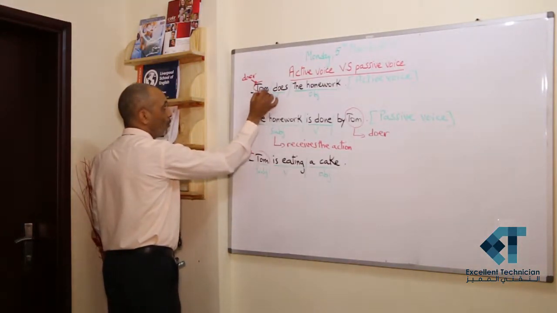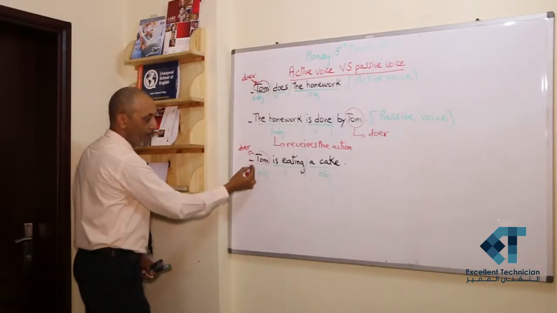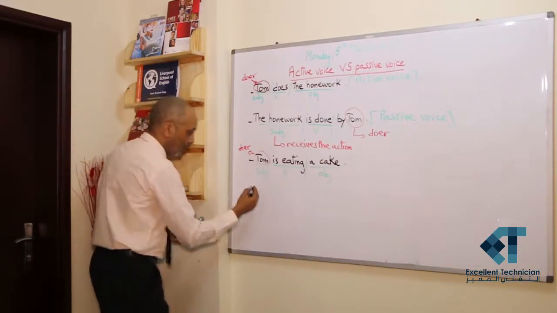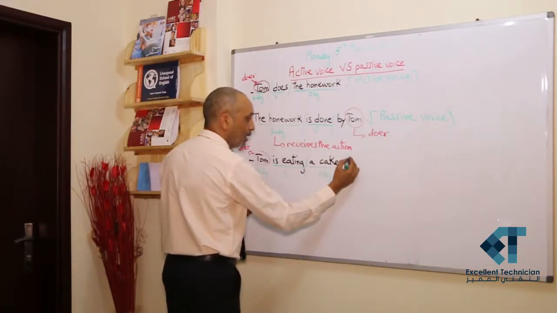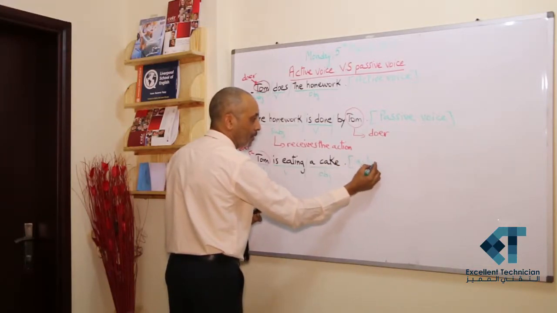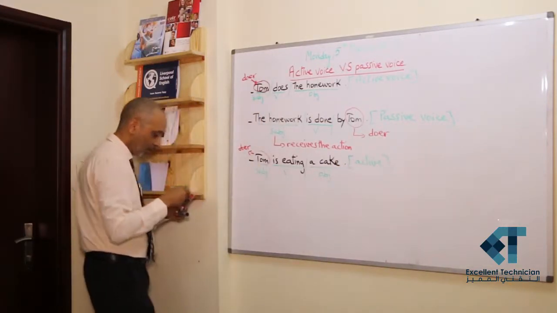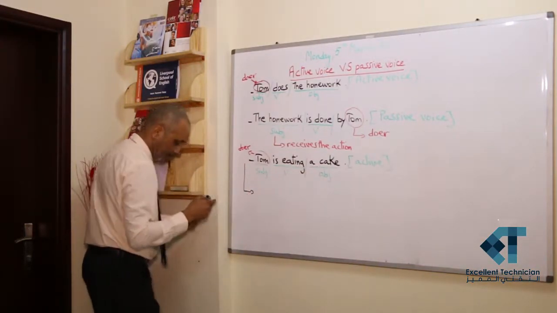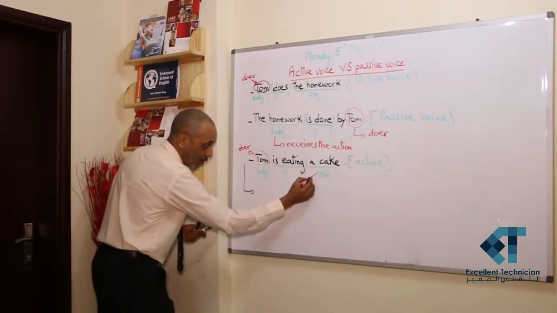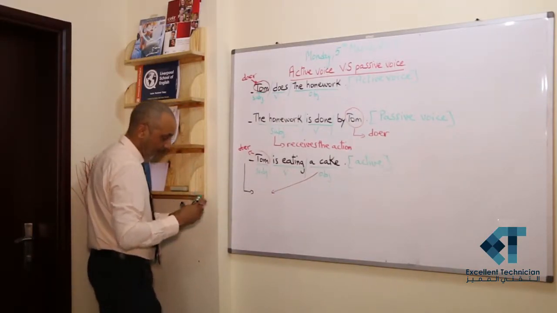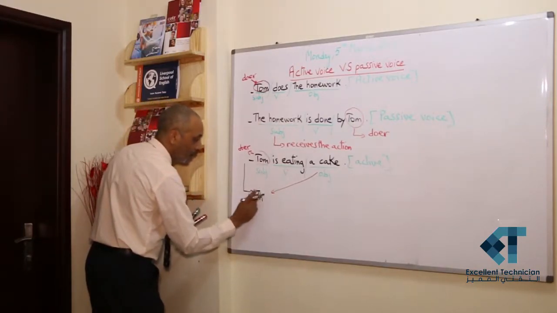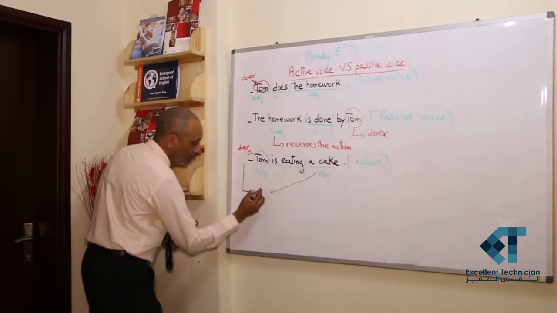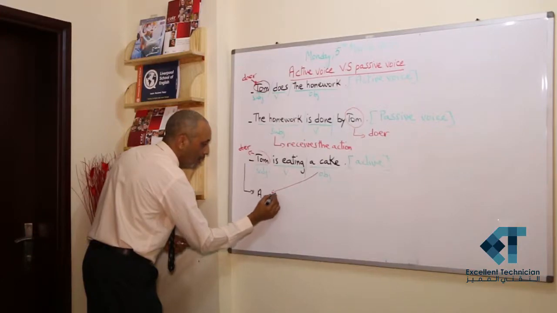Like here we have the doer. Here also Tom is the one who is doing this action. This sentence is in the active voice. If I try to change it into the passive, it becomes a cake. That means the object will take the place of the subject. Sorry, a cake, it's not the cake. We have no right to change the article. A cake